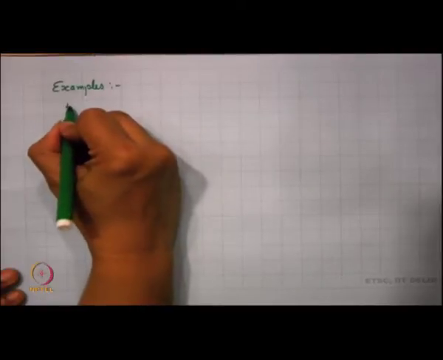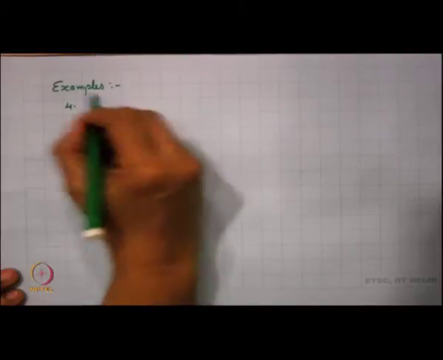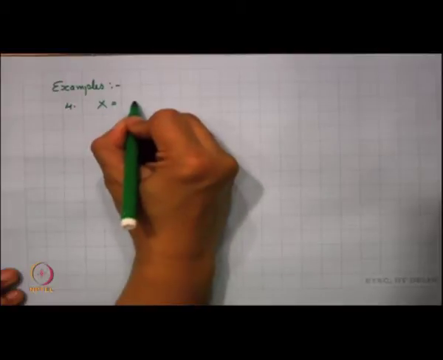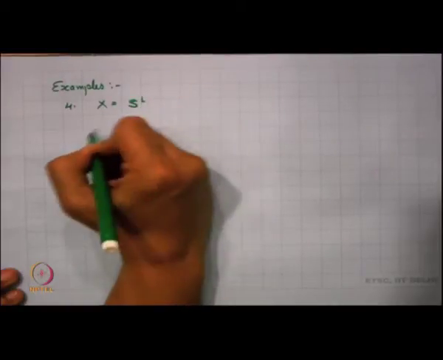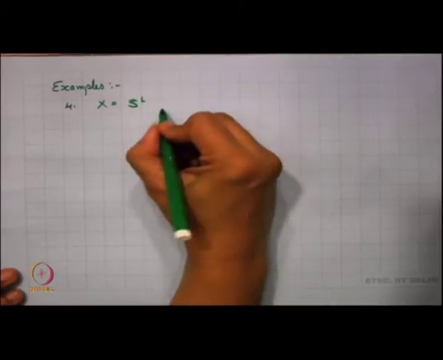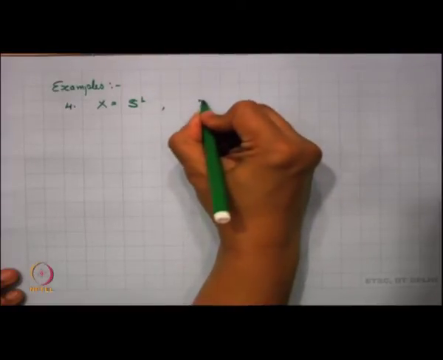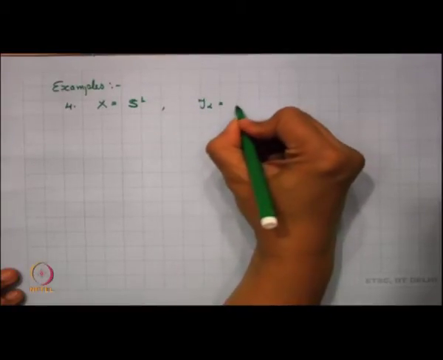Let me call this example 4. Let me take my X to be S1, the unit circle, and my tau alpha to be the irrational rotation.